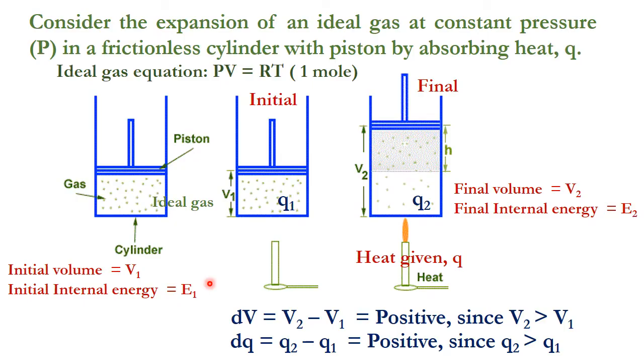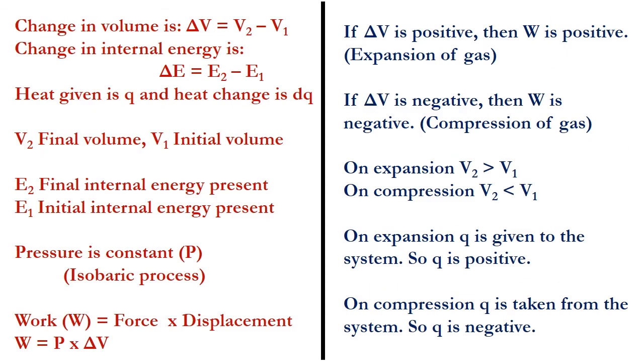Suppose the pressure is kept constant during the expansion, so initial and final pressure are the same. The force term is taken as P, and the change in volume is taken as delta V. So W is equal to P into delta V. This is the work done equation.